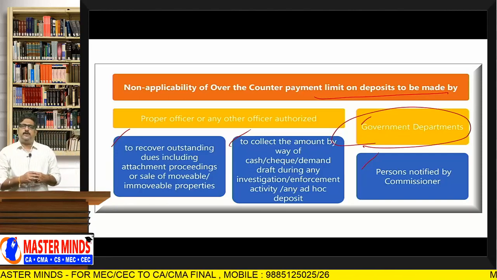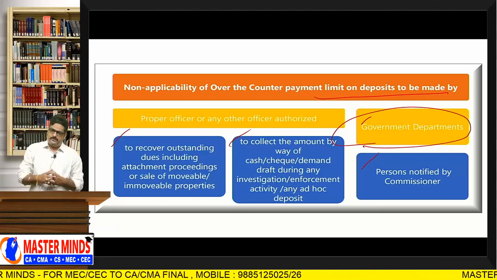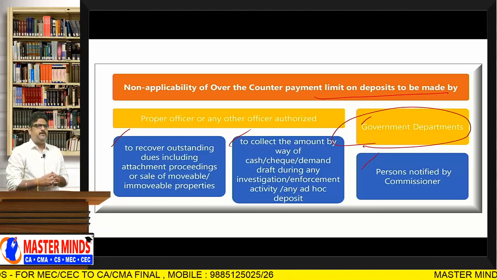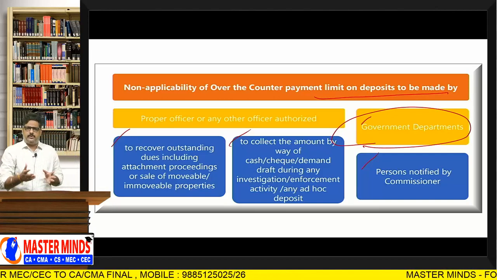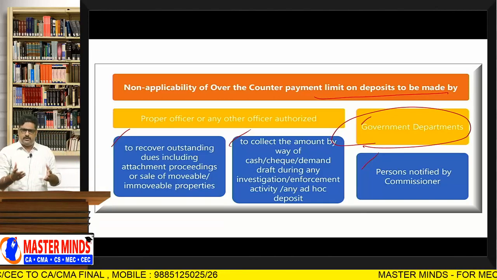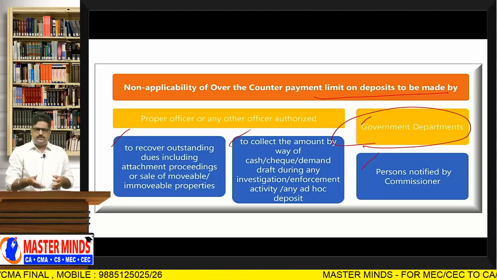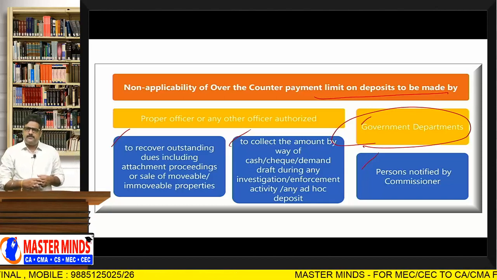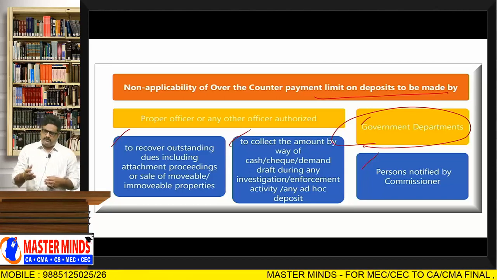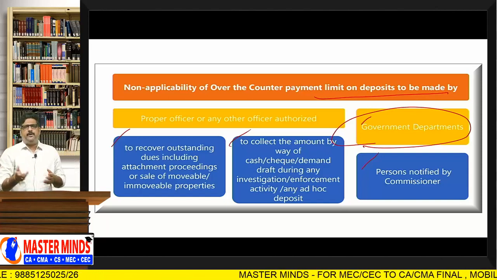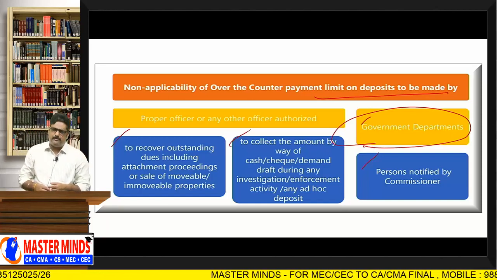That means here the point is simple. Let's say AP Tourism is there. The AP Tourism Department will provide resorts and all these things on rental basis. Then it will collect GST from the customers. That GST will be deposited with the GST government. AP Tourism is itself a government department.